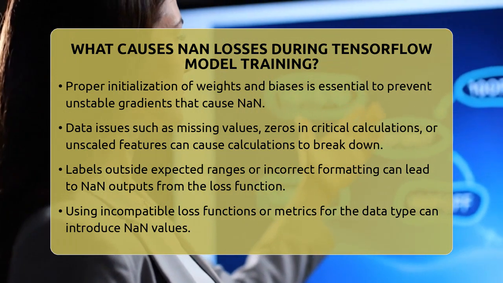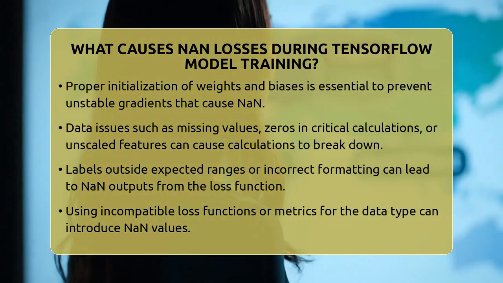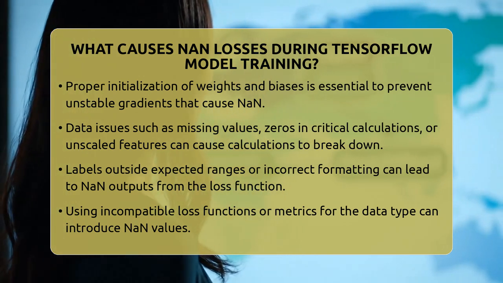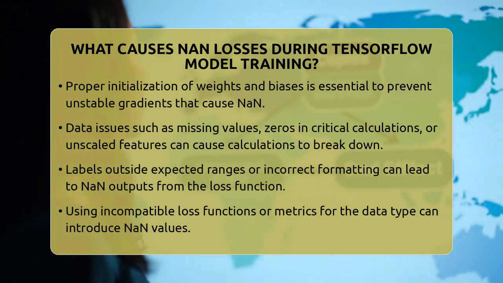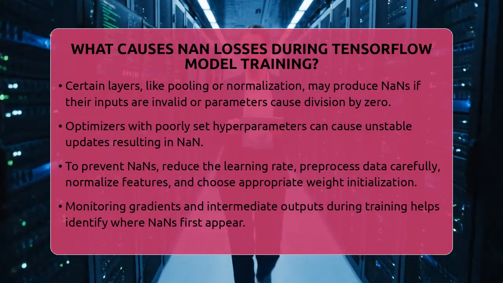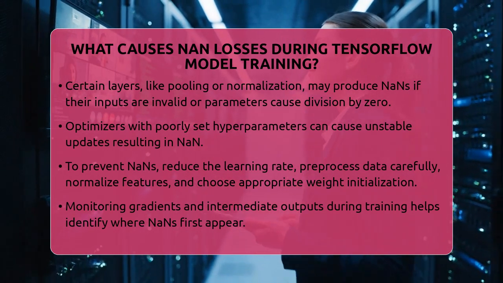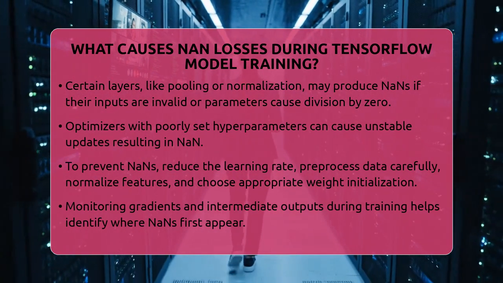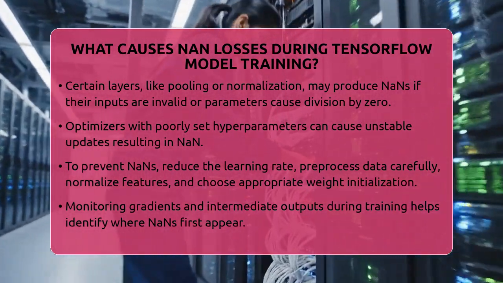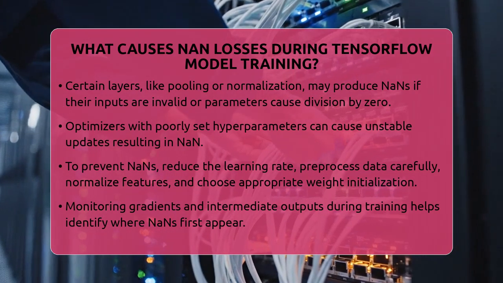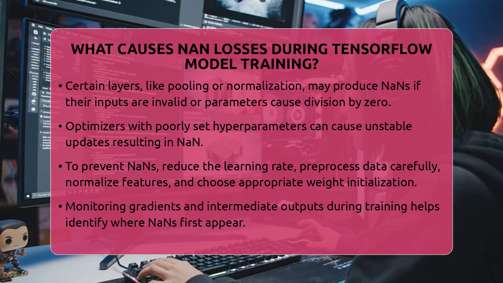Labels or targets that are outside the expected range or formatted incorrectly can also cause the loss function to output NaN. Using a loss function that doesn't match the problem type or label format can be problematic. For example, applying sparse categorical cross-entropy with non-integer labels can lead to NaN values. Sometimes, certain layers like pooling or normalization layers produce NaN if their inputs are invalid or if their parameters cause division by 0.